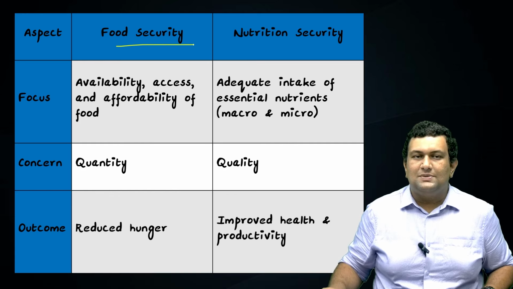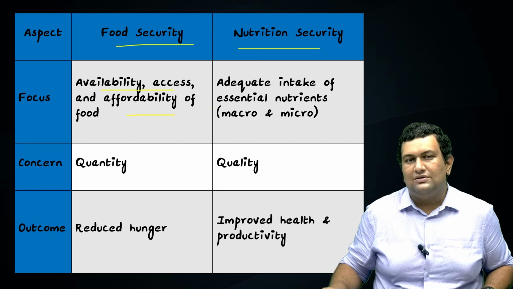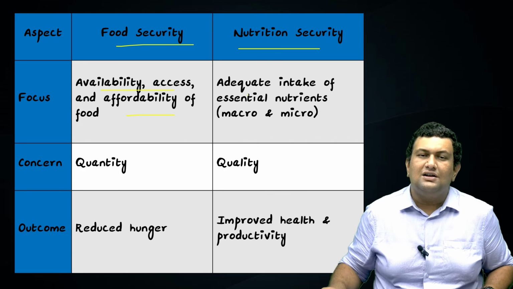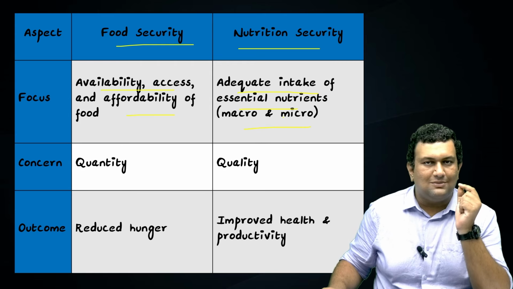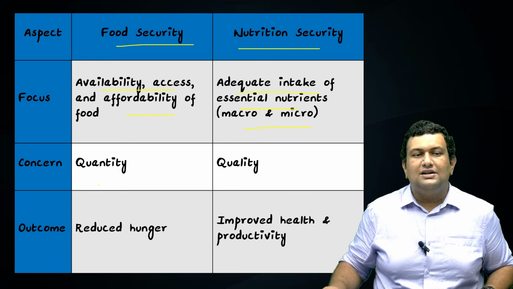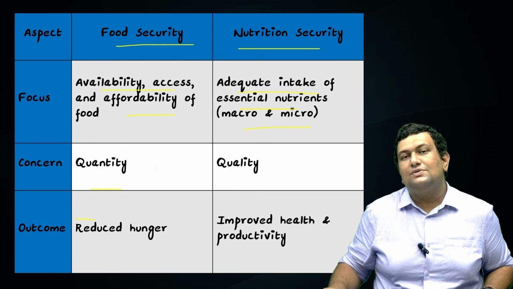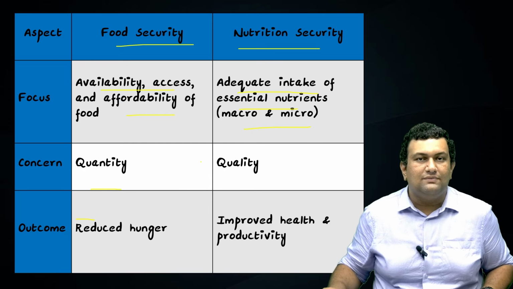So we'll see the difference between food security and nutrition security. Under food security, the focus is on availability, accessibility, and affordability of food, whereas under nutrition security, the focus is on adequate intake of essential nutrients, which includes both macro and micronutrients. We'll see about macro and micronutrients in the upcoming slides. The concern under food security is the quantity of food, whereas under nutrition security, the concern is quality.